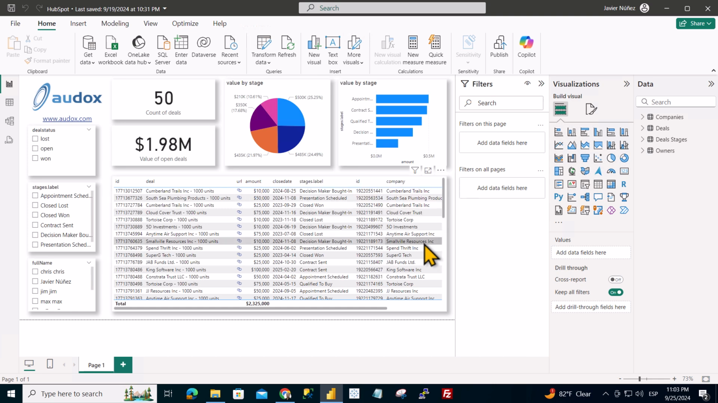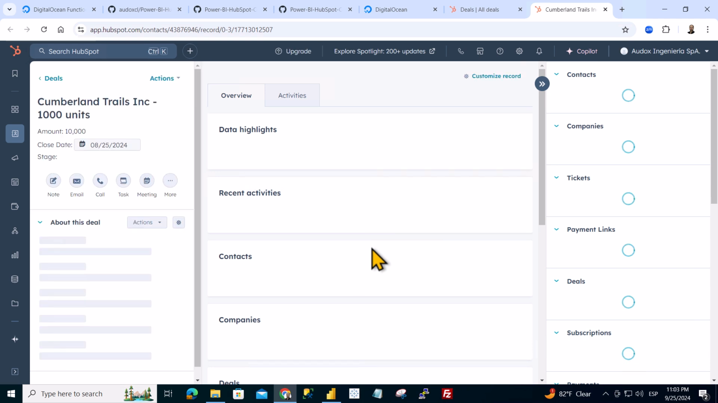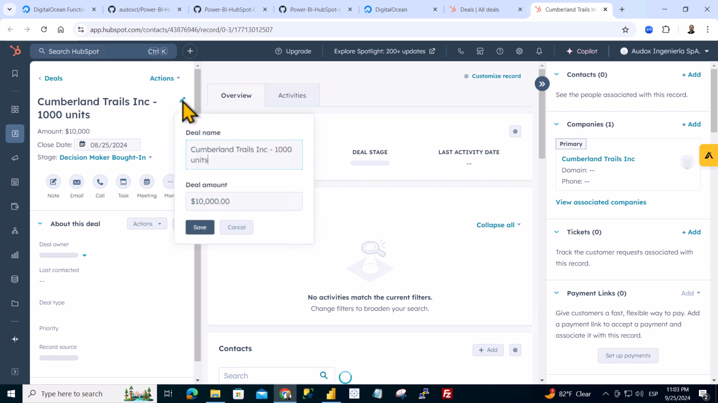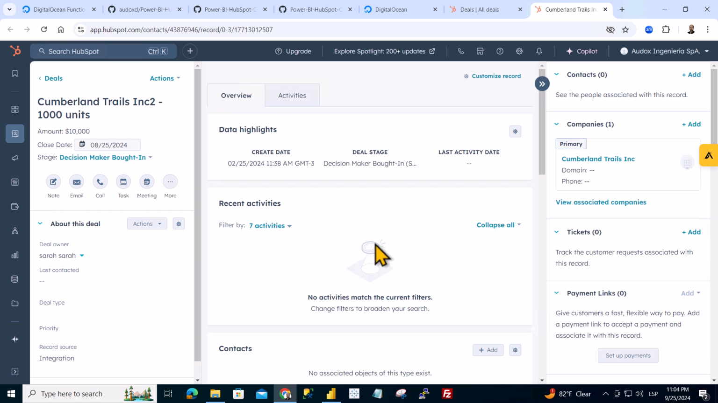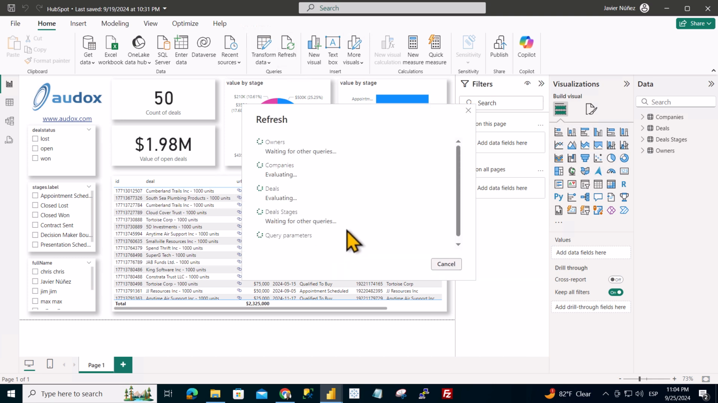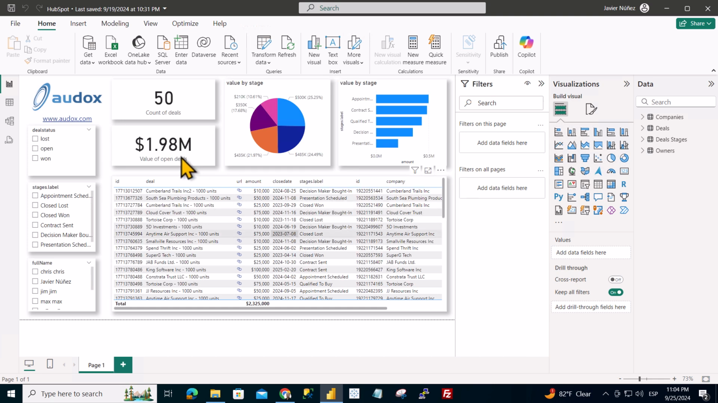We are going to modify a deal in HubSpot to check that everything is working. Now we update the data in Power BI. Finally, we see that the modification is reflected in Power BI. Ready! You now have the connector installed and working.